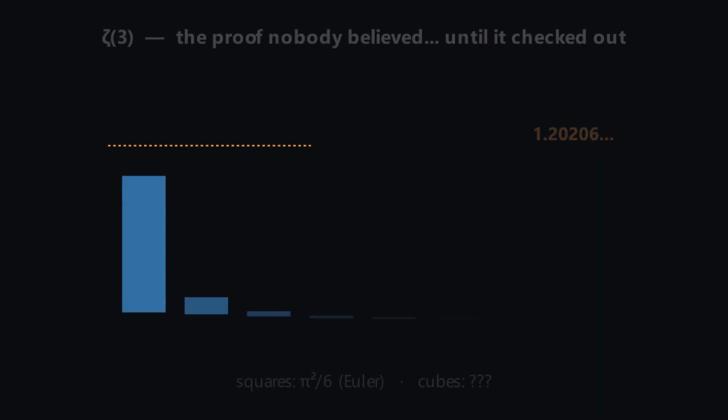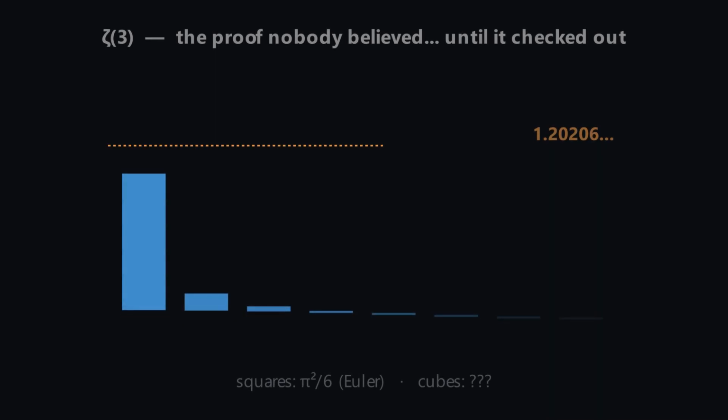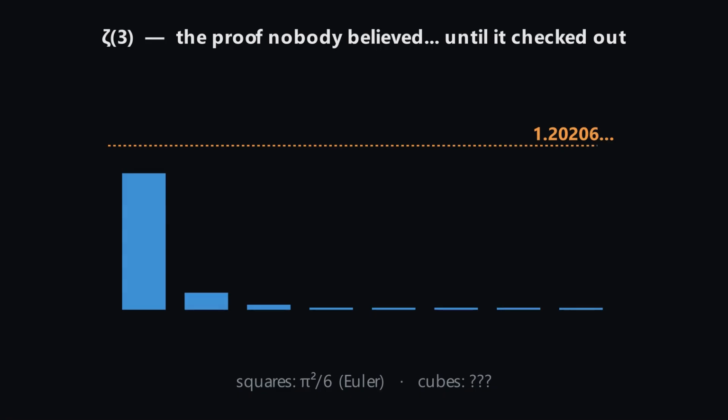You get 1.202. For squares, Euler found a beautiful answer, pi squared over 6. For cubes, 250 years of silence. Then, in 1978, Roger Apéry, 61 years old and dismissed by his colleagues, proved the number is irrational. The proof was so unexpected that the room reacted with open disbelief. Many dismissed it on the spot. 2 months later it checked out.